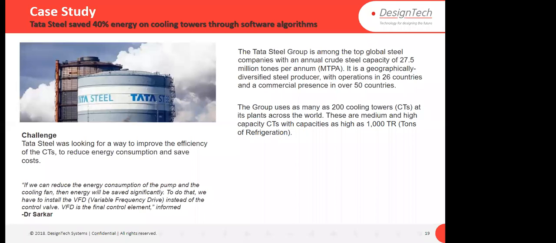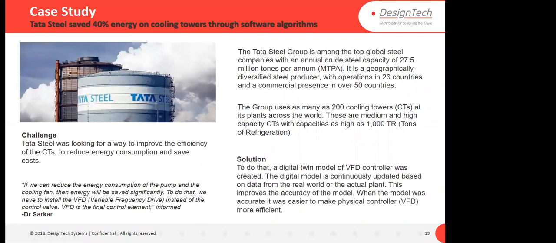So what they did, they created a variable frequency drive. How did they do it? They used IoT first of all. They created a replica of the original plant in Simulink. And they used sensors, they logged the data from the original plant, and they applied that data on the virtual plant, and they predicted the future behavior of that.